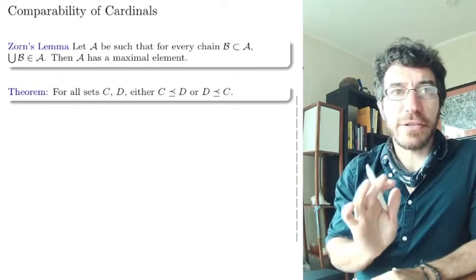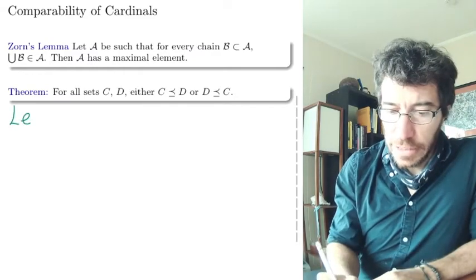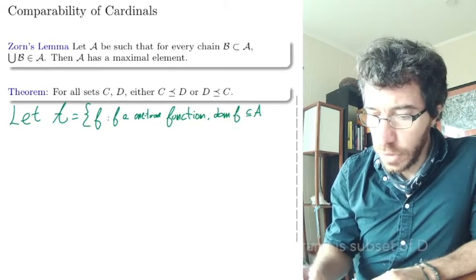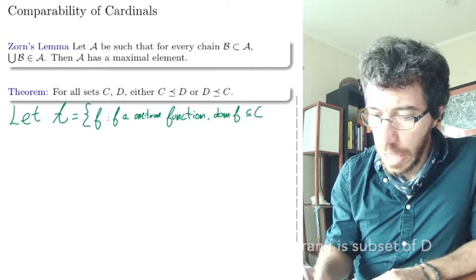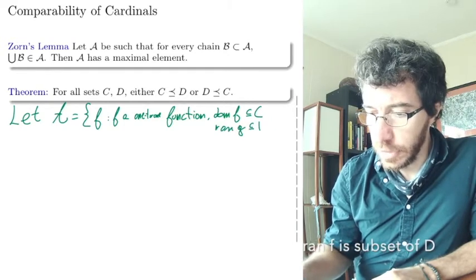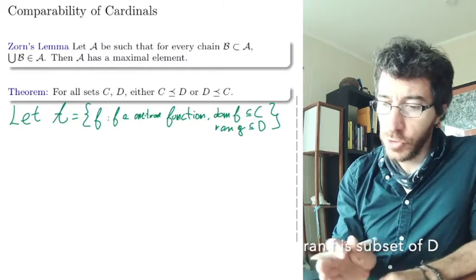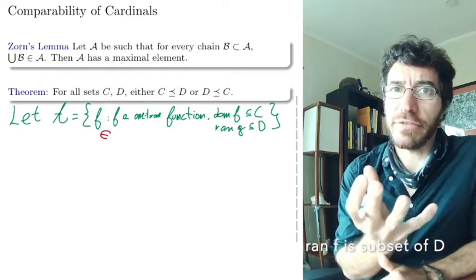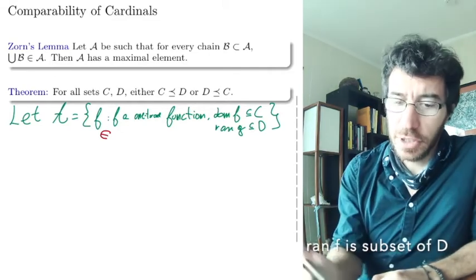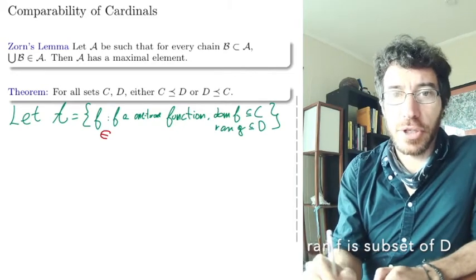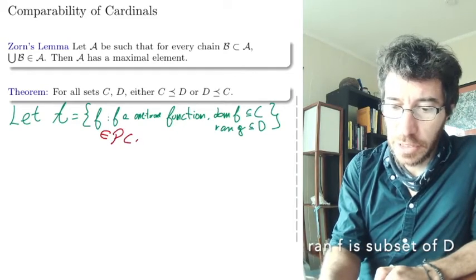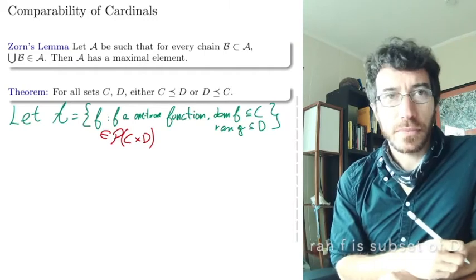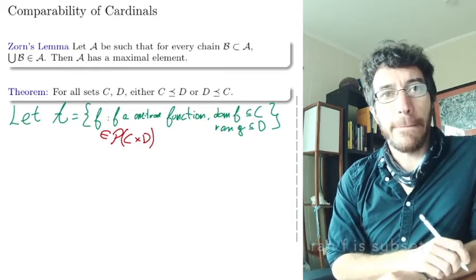So from the beginning, let's just start defining what this collection of sets is going to be. So let A be the set of all the functions f that are one-to-one, whose domain is a subset of C and whose range is a subset of D. If I wanted to be formal and use the subset axiom to define this set, you have to notice that functions, remember, are just their graphs, right? So formally a function is its graph. So a function is a relation from C to D. So this is a set that belongs to the power set of C times D, right? It's a relation from C to D. So that's the set that we want.